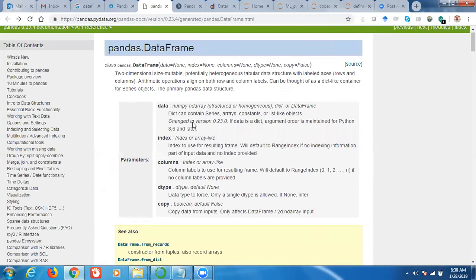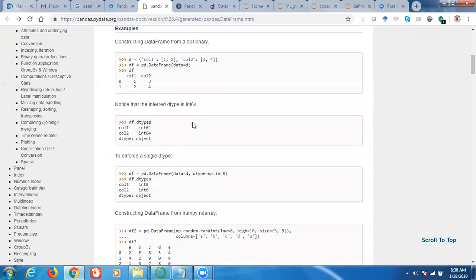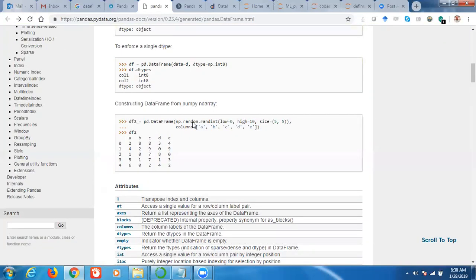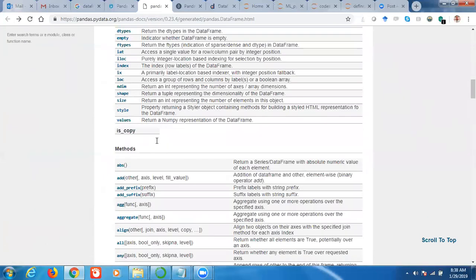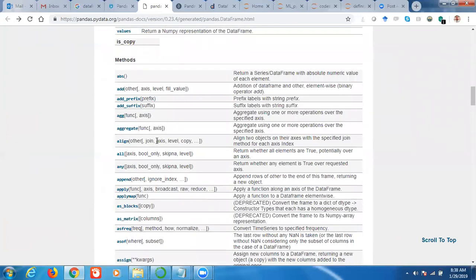We'll see that now. But what I'm showing you is that there are many functionalities. These are the attributes, like you can do transpose and other things. You can check if the data frame is empty or not. And then there are many methods.